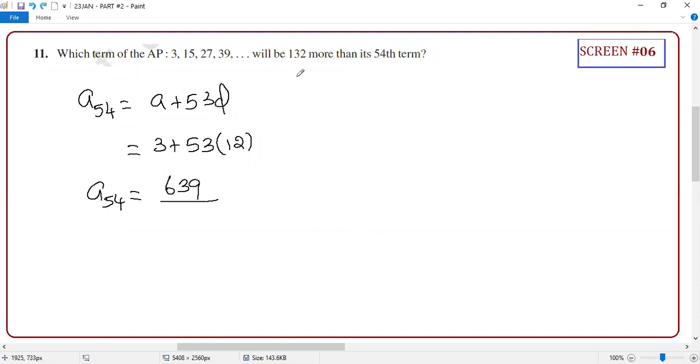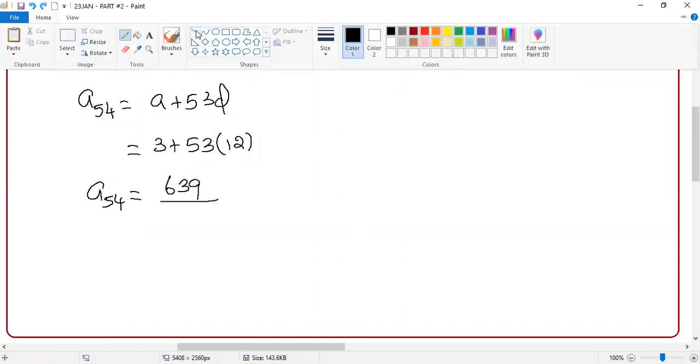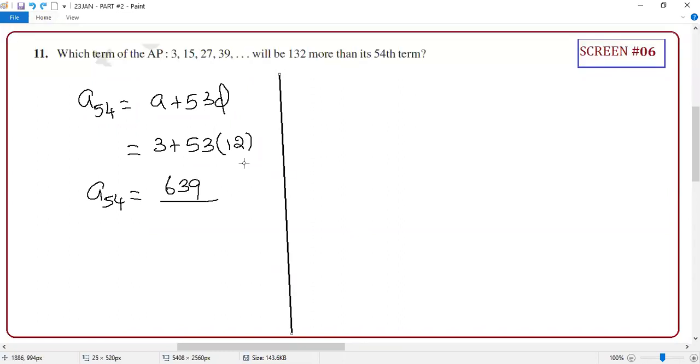Now, what is the question they are asking? Which term is 132 more than this? So you need to find a position. I don't know which term it is, but you have to find the nth term, which is A54 plus the extra, 132.